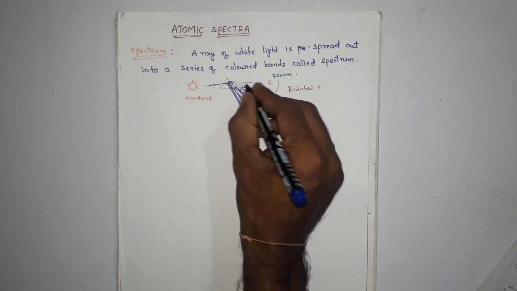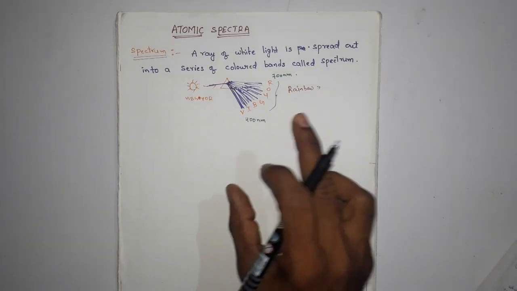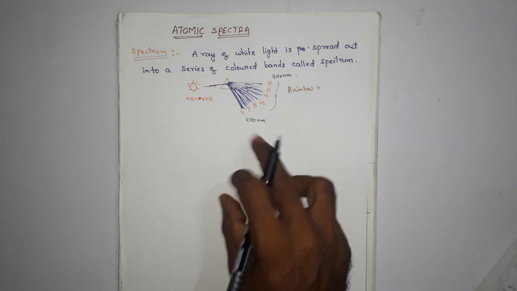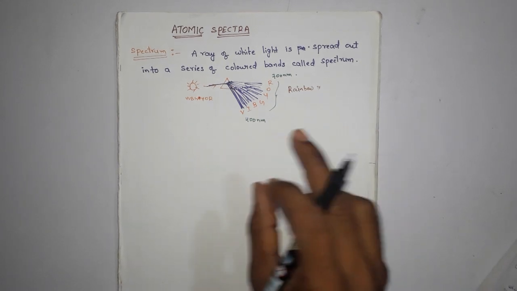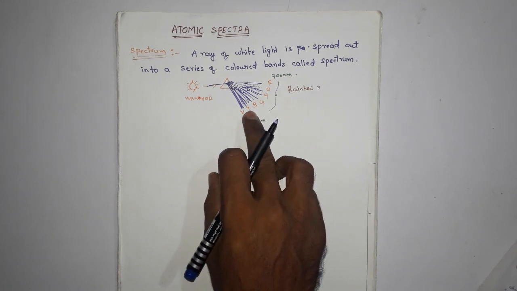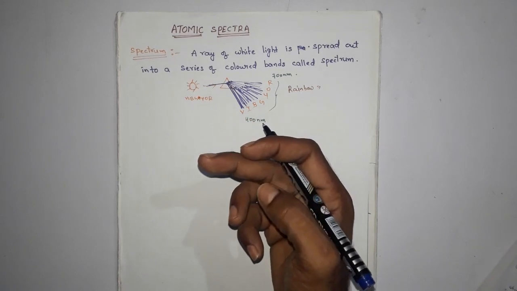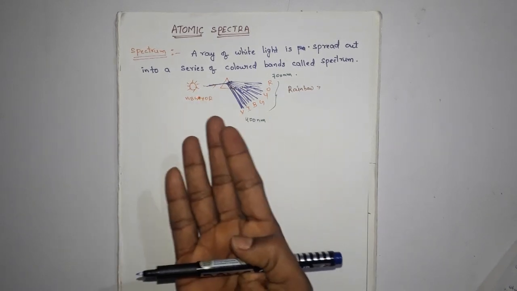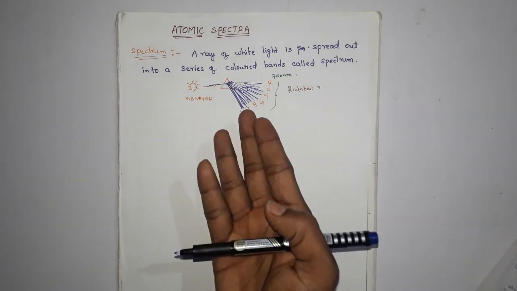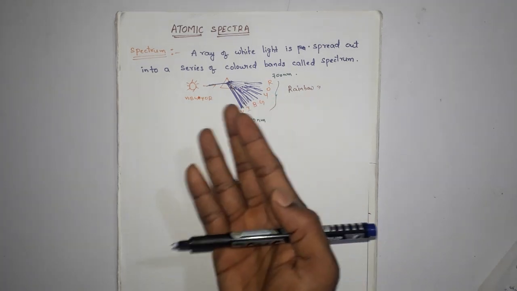In this spectrum, one color is merged with another, forming a band of colors. Color here is nothing but radiation: violet color is violet radiation, red color is red radiation.